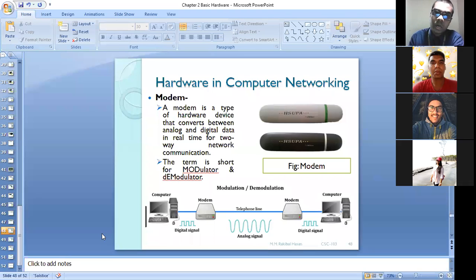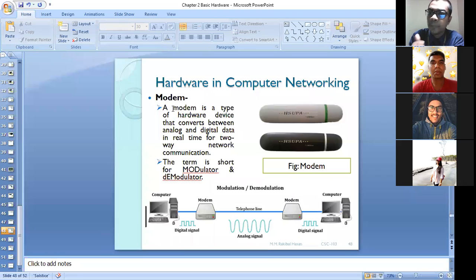So now the first point is actually modem: modulation and demodulation. This device can perform modulation and demodulation tasks. Modem is the short form, and the full form is modulator and demodulator.